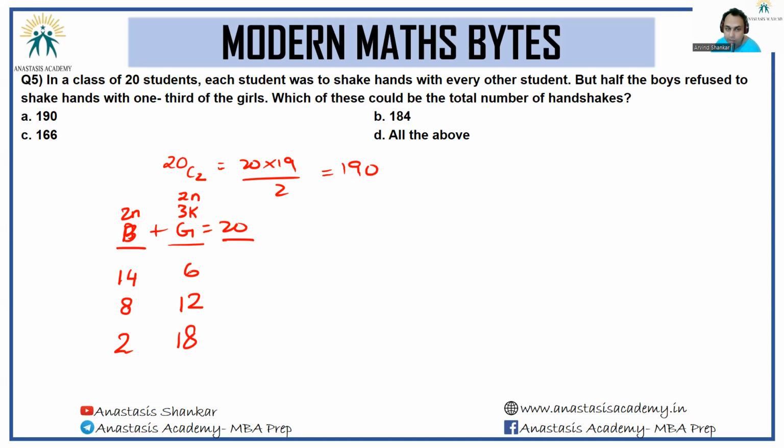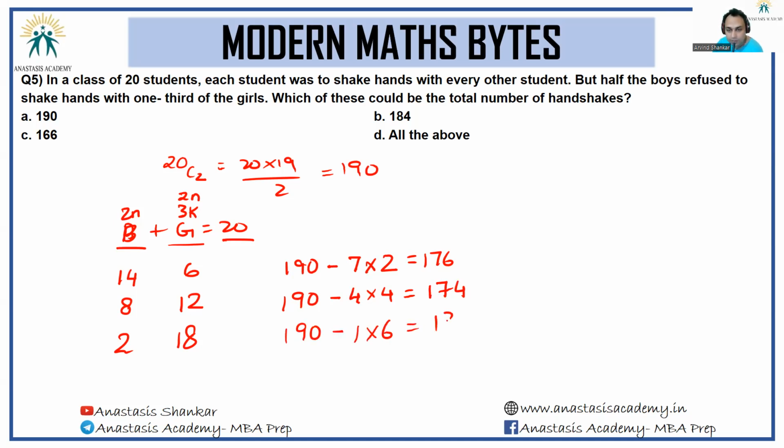So how many handshakes will take place in the first case? It is 190 minus 7 into 2, so this will be 176. In the second case, it will be 190 minus 4 into 4, which is 174. And finally, 190 minus 1 into 6, which is 184. So the question: which of these could be the total number of handshakes? Among the 3 options available, just one is available. So option B will be the final answer.